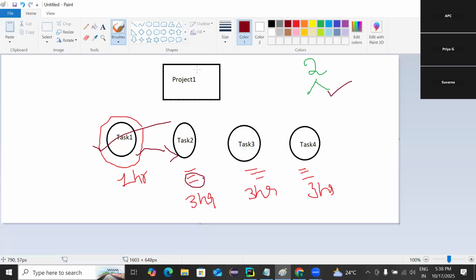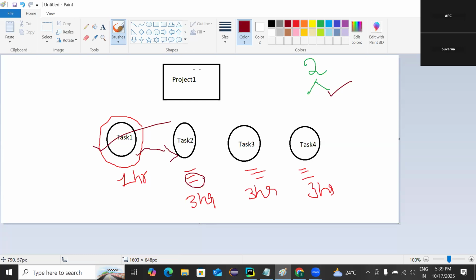So for that, development has been designed for four different developers: task 1, task 2, task 3, and task 4. Task 1 is independent, and tasks 2, 3, and 4 are dependent on task 1. In order to solve this, there are two situations. The first one is that all four developers need to write their own task code.